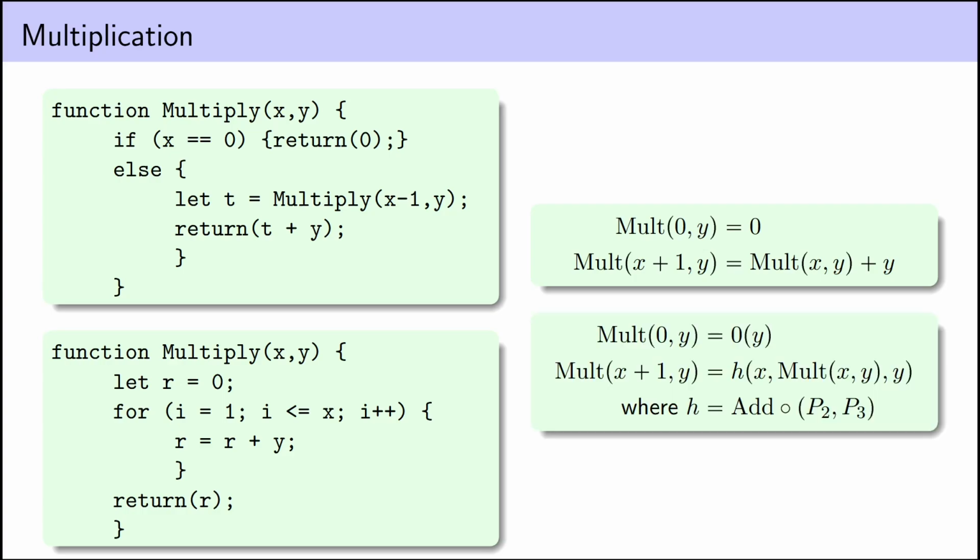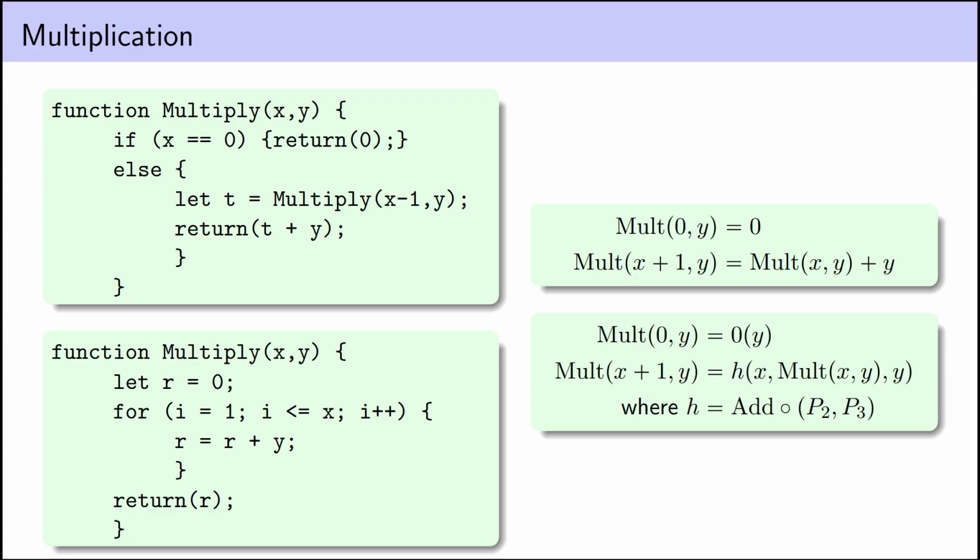Now, if you actually look back to the definition of primitive recursion, we specify that the recursive definition has to be of a very particular form. Mult of 0, y needs to be specified as a primitive recursive function applied to y. So technically we shouldn't just write 0 here. We need to specify that this is the constant 0 function applied to y.